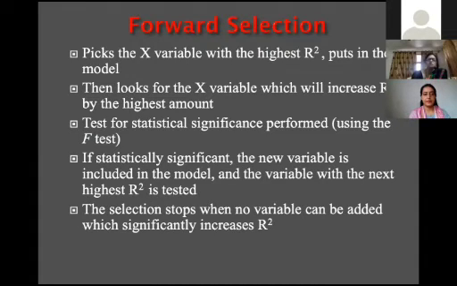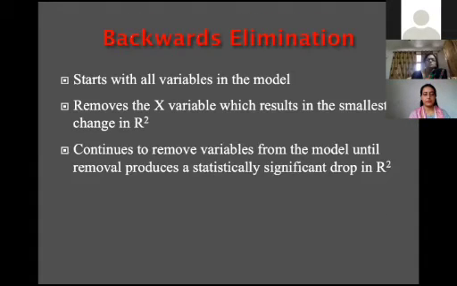The other method of entering the variables is backward. It starts with all the variables in the model, and it removes the x variable which results in the smallest R square value from your model. These are just the methods for selecting the variables which are responsible for your outcome. There are so many methods: forward, backward, and the simple enter method.